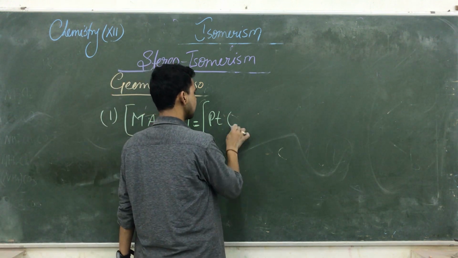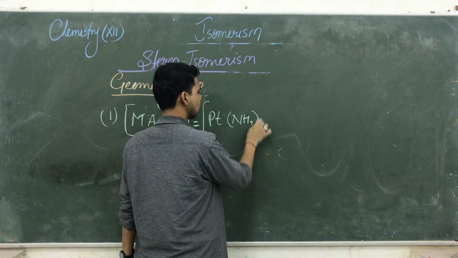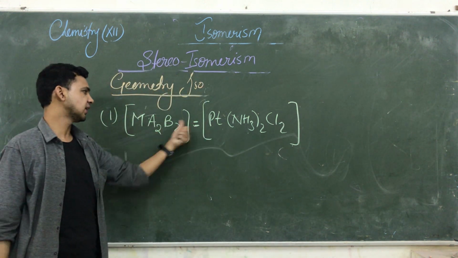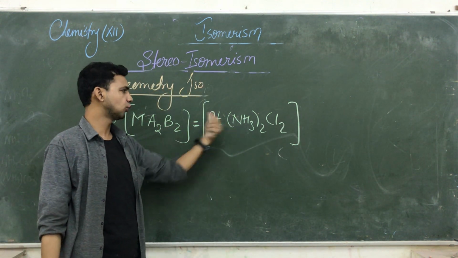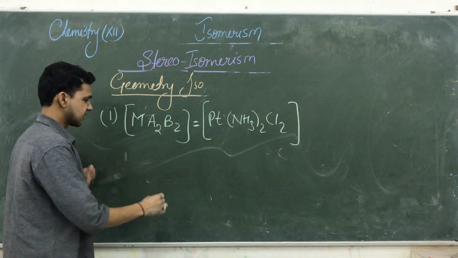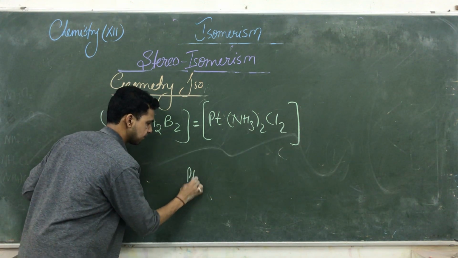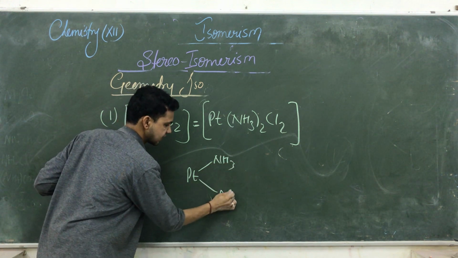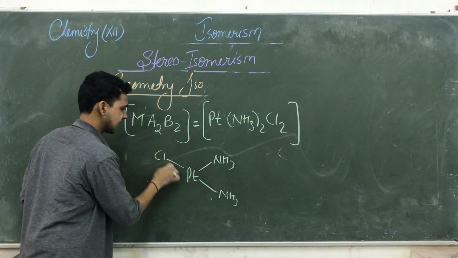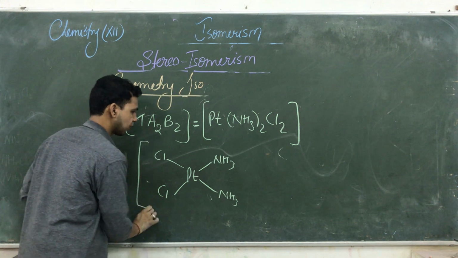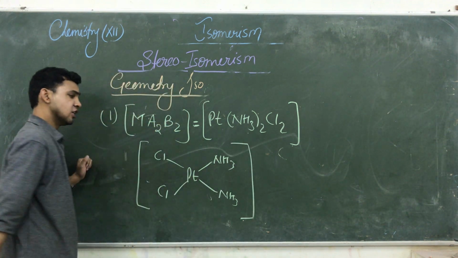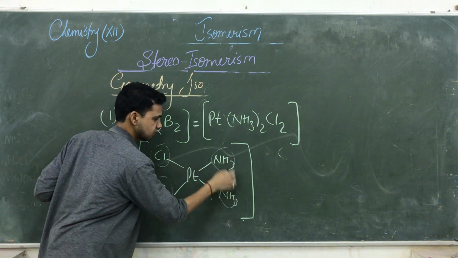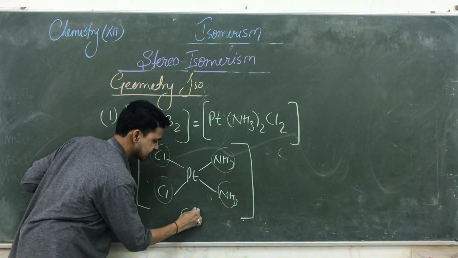So here we are using platinum (NH3)2Cl2. M is a metal, a2 same ligands, b2 also same ligands. See guys, here is platinum having NH3 and another NH3. This is Cl, Cl. One type of isomerism is here. So here the same ligands are on the same side. So this is a cis compound.